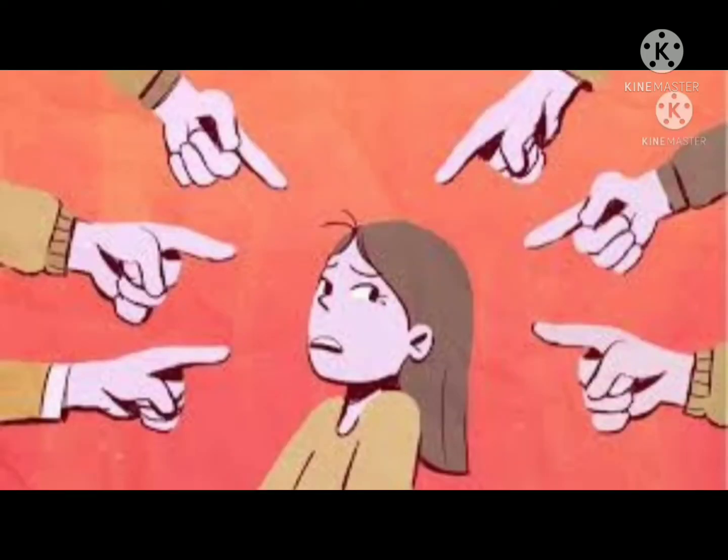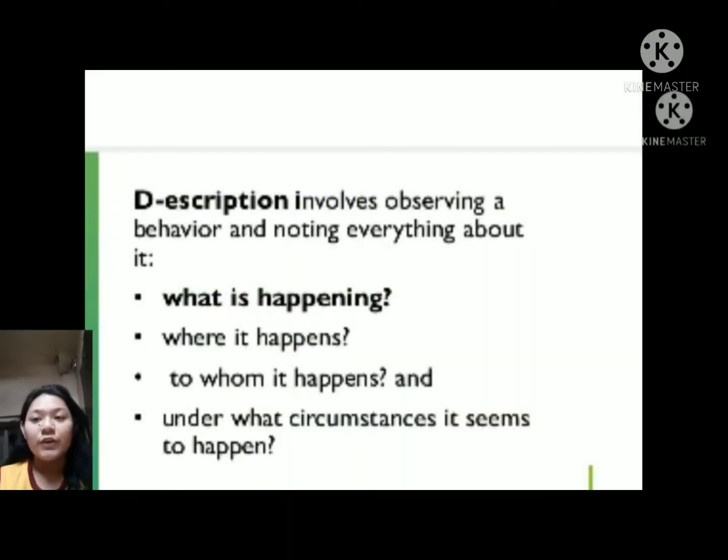After hearing the given examples, let's get started with the first goal of psychology, which is description. Description involves observing a behavior and noting everything about it: what is happening, where it happened, to whom it happened, and under what circumstances it seems to happen.